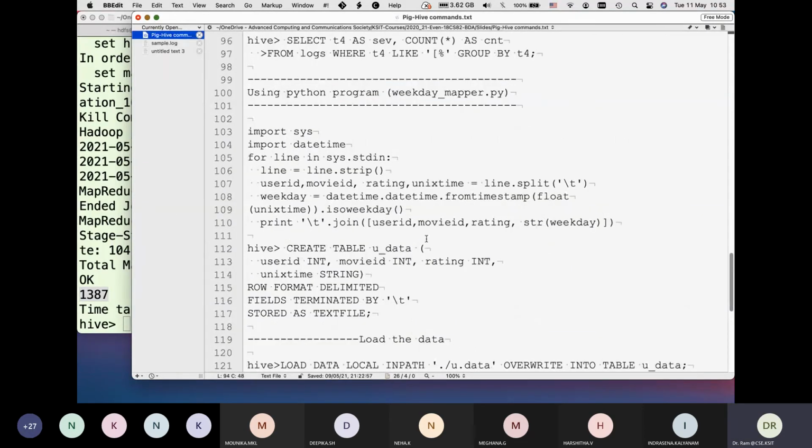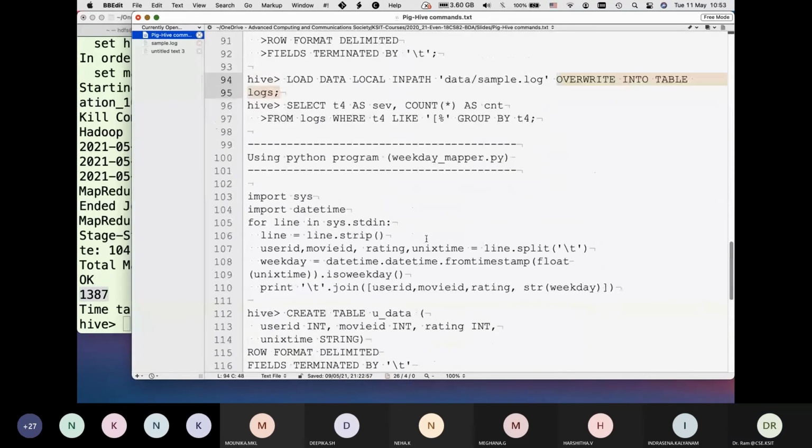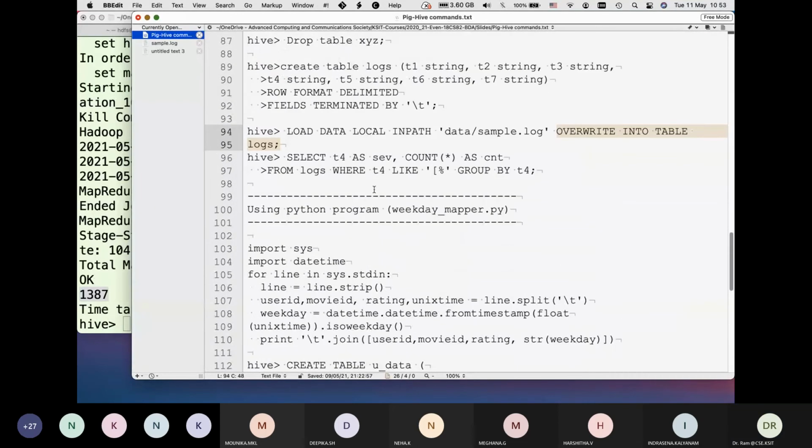Let me continue with other commands. I created the table. And if I want to do group by, I can also do the same thing.